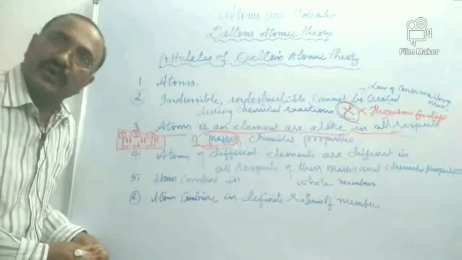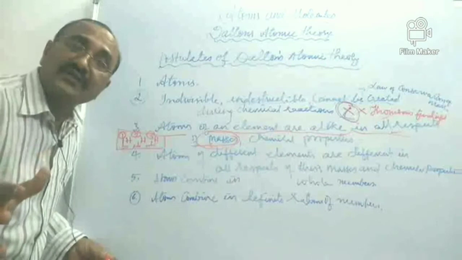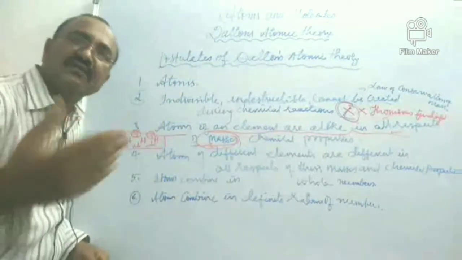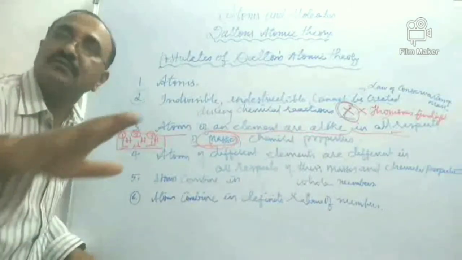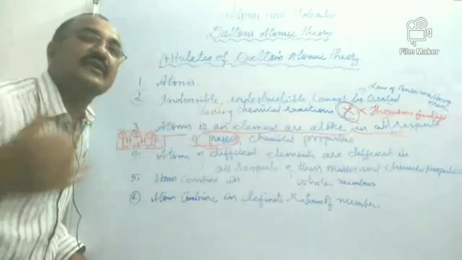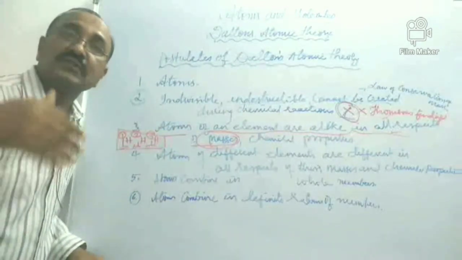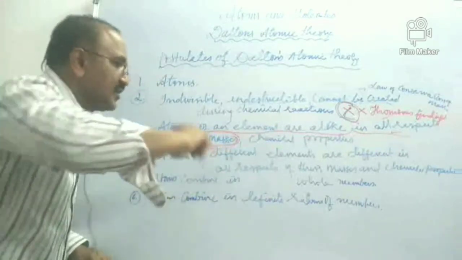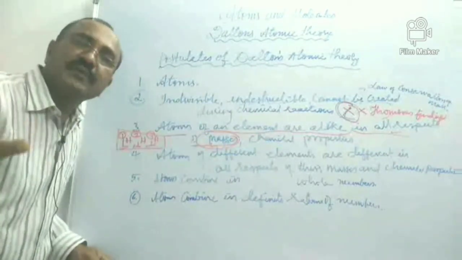Okay, so it's not a flaw actually, I should say. The subsequent scientists who were doing the researches were finding all this. Dalton was never wrong, I should say. To his level, he has done some good work. But later on, when the work was carried on, it was found there is a flaw in this statement that atoms of same element all have same masses.